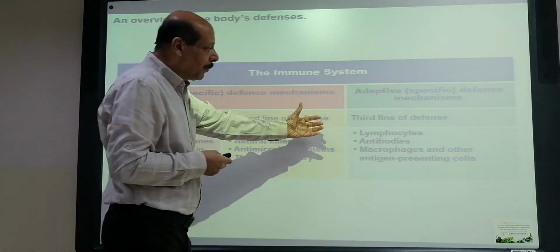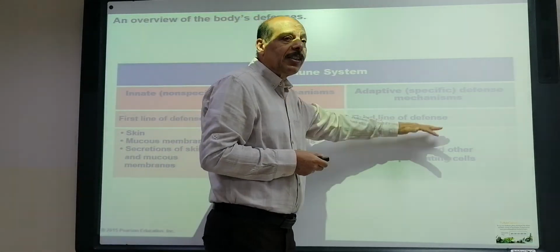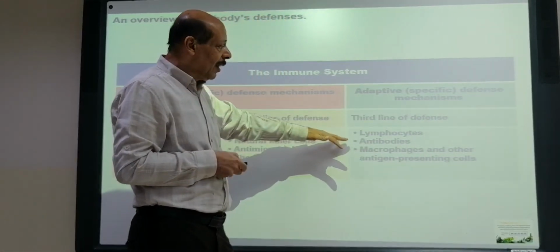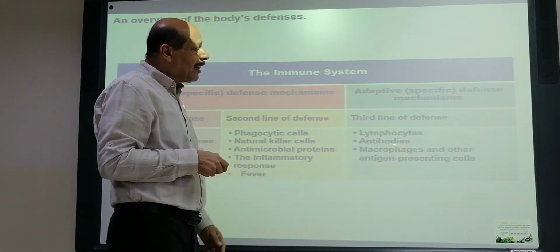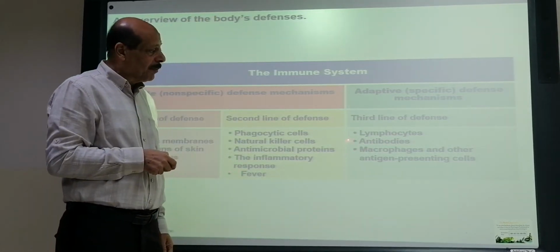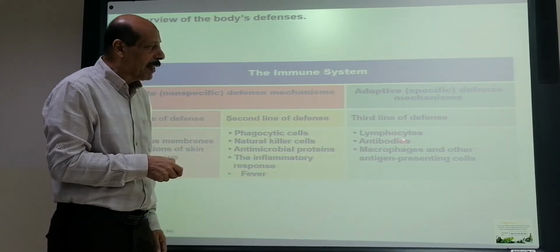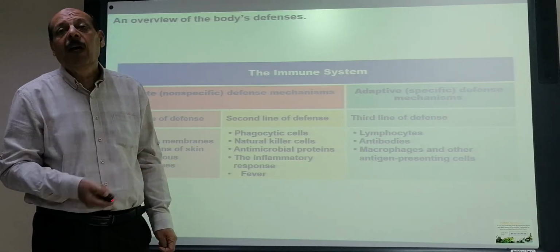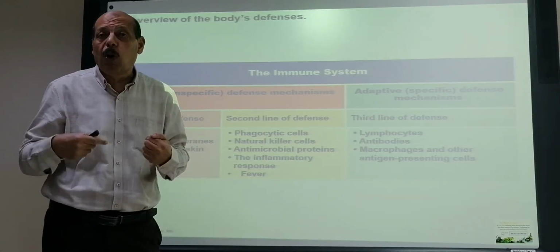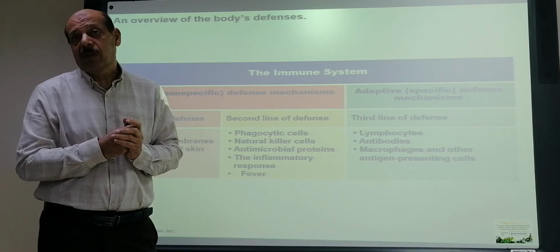The third line is the lymphocytes and the antibodies which will be formed, but the antibodies will not be formed unless we are exposed to a certain antigen.